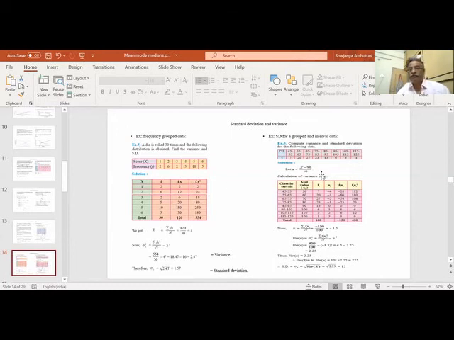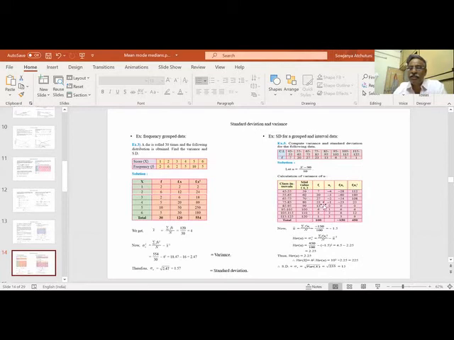Let us go for interval data. This is the interval 45 to 55. This is the frequency. So for an interval, what we do? We take the midpoint as xi. So the midpoint of 45 to 55 is 50. So I have taken this midpoint.